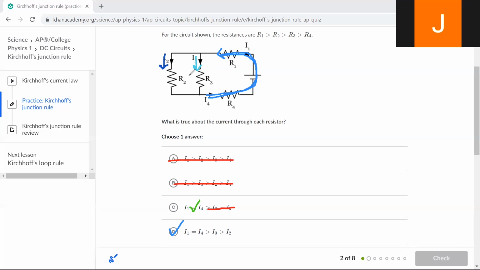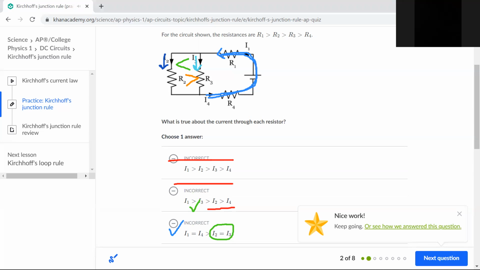Professor, but yes, that does not matter when they're in series. No, where they're in series, the resistance value doesn't matter because the current is going to be the same. Okay, this relationship is important. R2 is larger than R3, but because the relationship is inverse, the larger the resistance, the smaller the current, that would mean that I2 is going to be smaller than I3, which is basically what we have here. Okay. So the answer should be D.